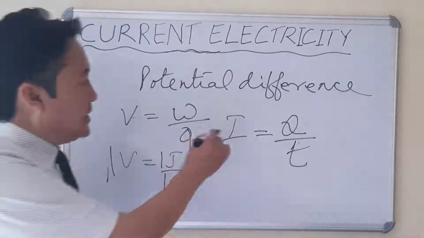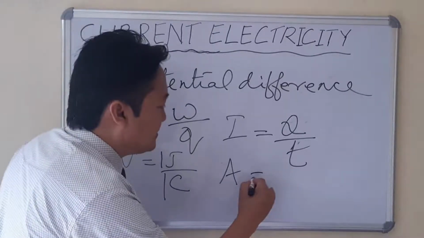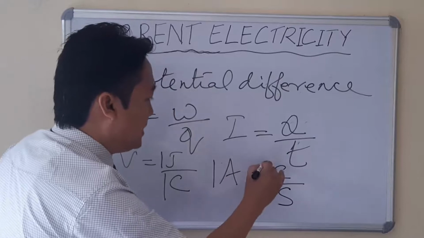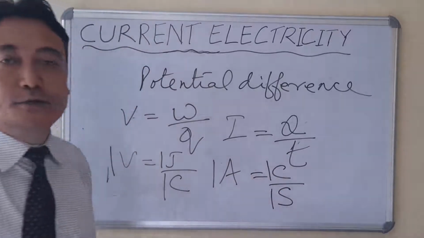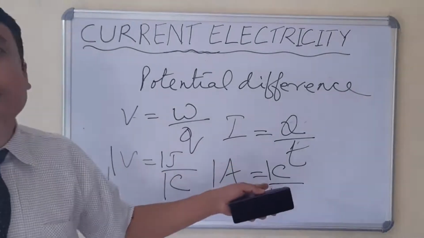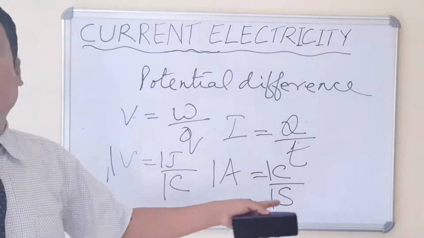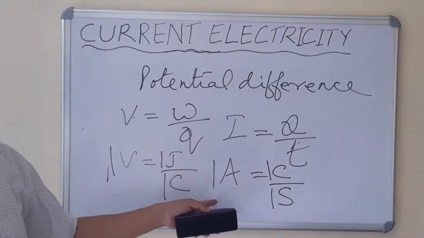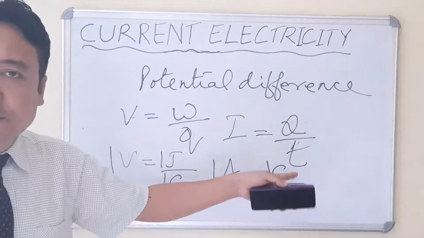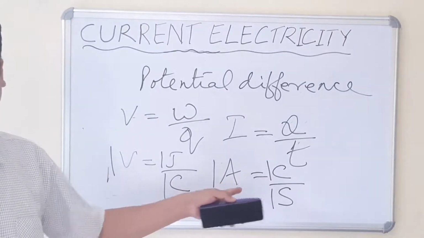Is it clear? The SI unit of current is ampere. The SI unit of charge is coulomb, and the SI unit of time is second. So 1 ampere equals 1 coulomb per 1 second. Now what is ampere? When 1 coulomb of charge flows through a conductor in 1 second, the current flowing through it is 1 ampere.